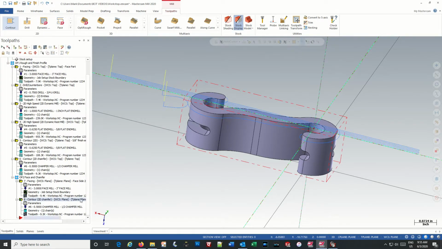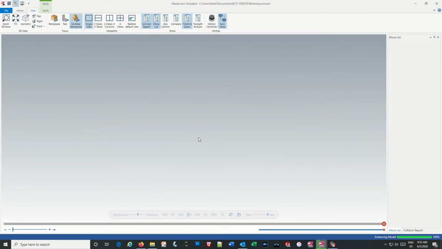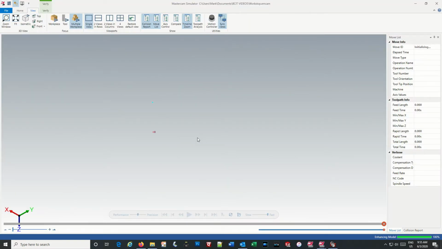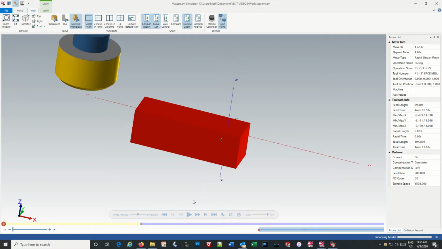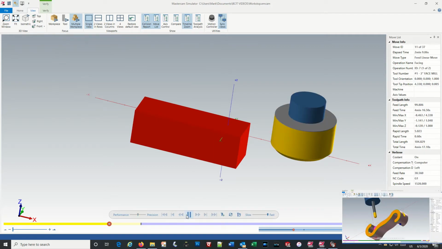And you can see we have our path there, so if we select these two operations, and play them.